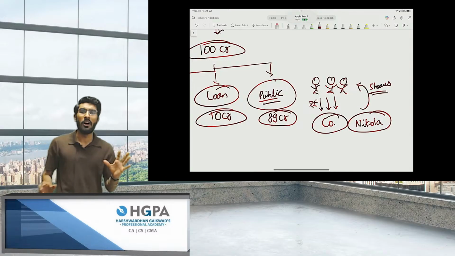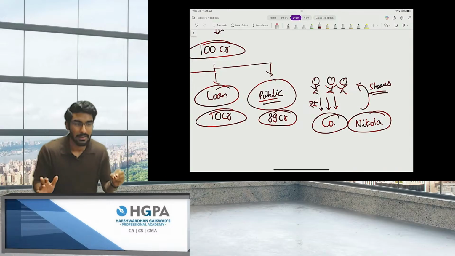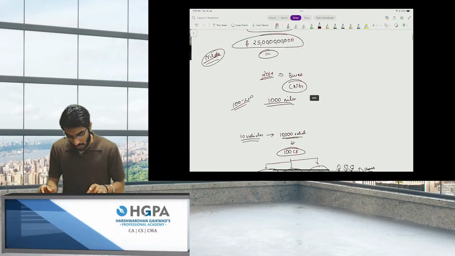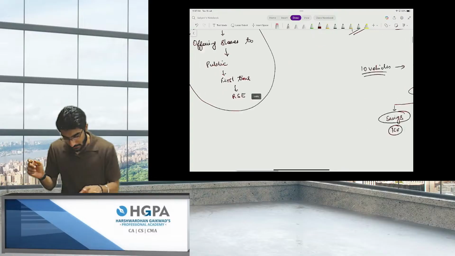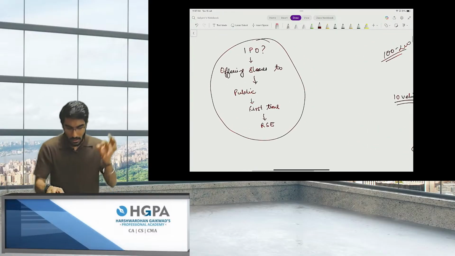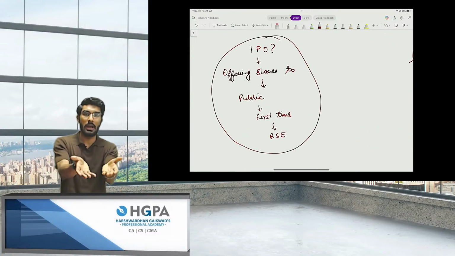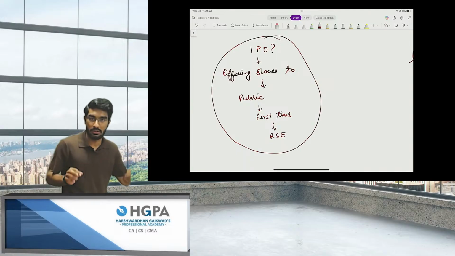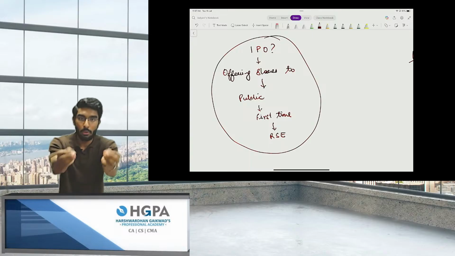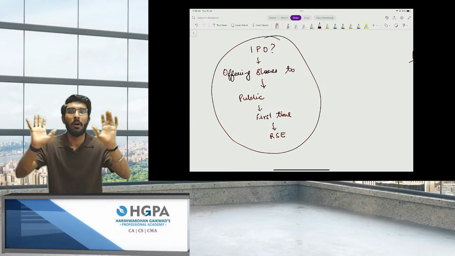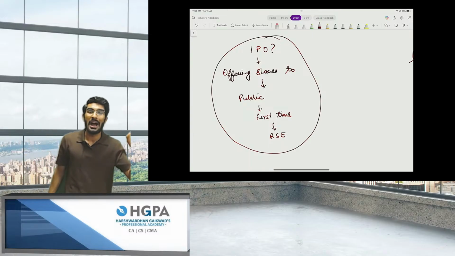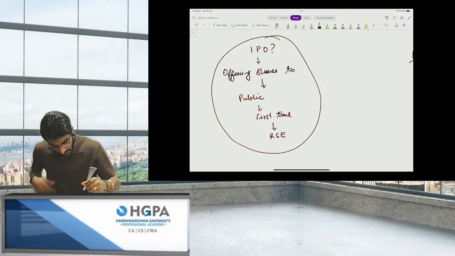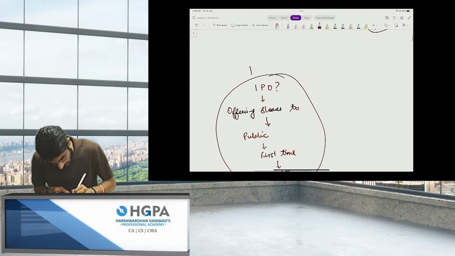So this is the simplest meaning, one that could be understood even by a 10-year-old, of an IPO. Let's read this again. IPO means offering shares to the public for the first time on a stock exchange. That is the reason why it is called an initial public offer.